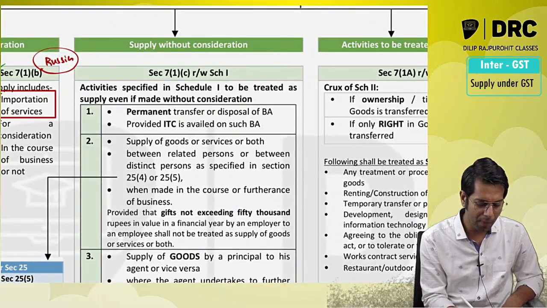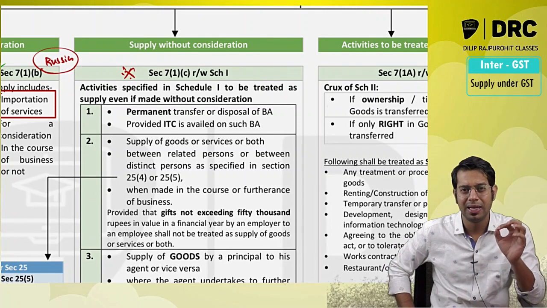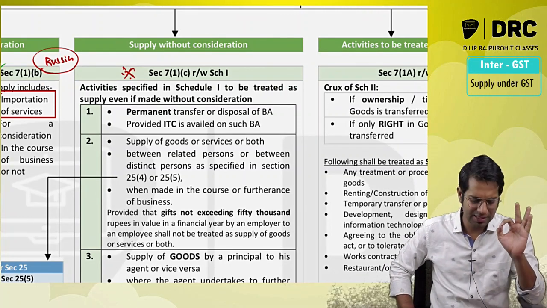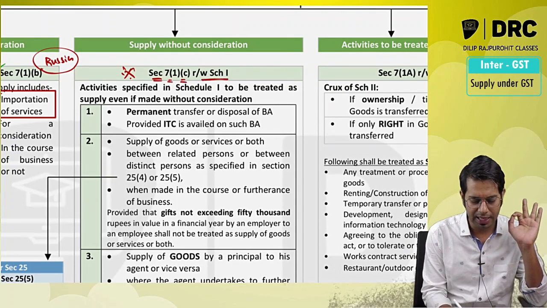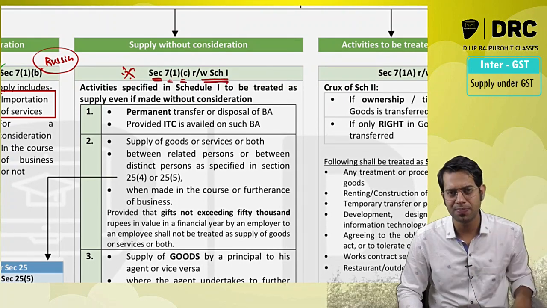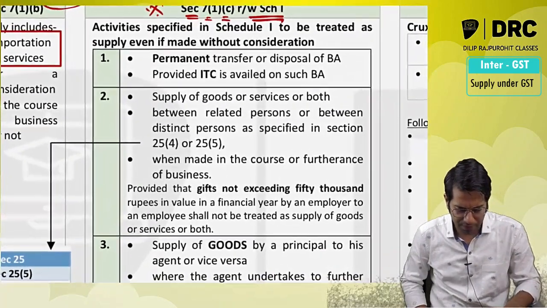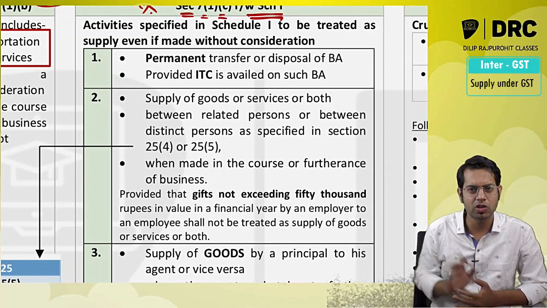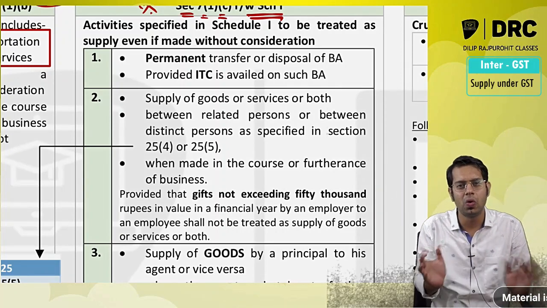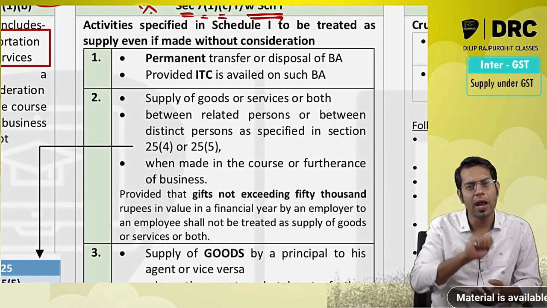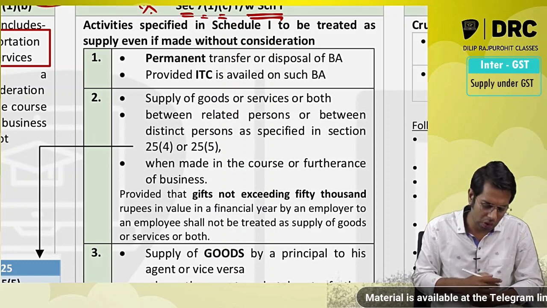Then important point. In examination they had asked this question once. Deemed supply. This is also called as deemed supply. Section 7 subsection 1 clause C read with schedule 1. Section 7 subsection 1 clause C says there are few activities specified in schedule 1. These activities will be treated as supply even if there is no consideration. So there are totally 4 activities specified in schedule 1. These 4 activities will be treated as supply even if there is no consideration.